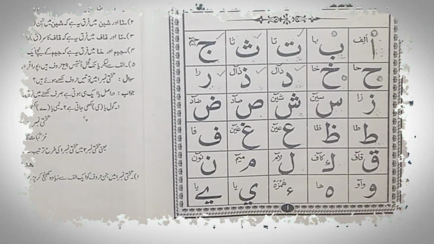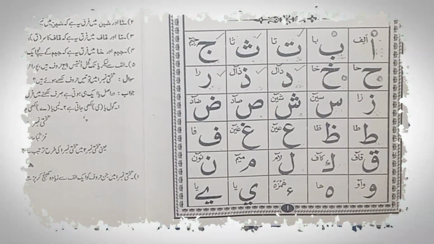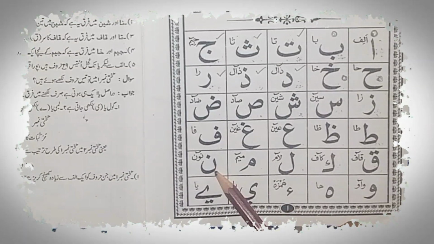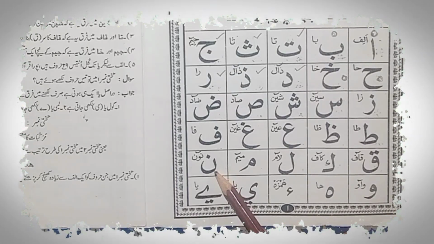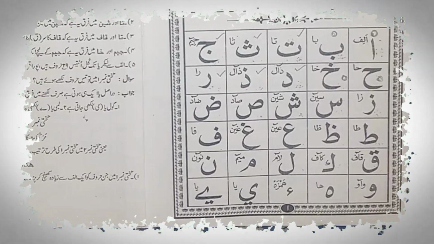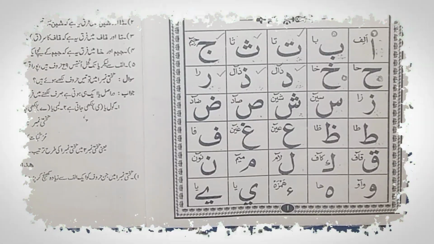Mim. Mim is pronounced by closing both lips. The nasal sound comes from the nose. Then Noon. Noon is pronounced by touching the tip of the tongue to the upper gums. The nasal sound comes from the nose.